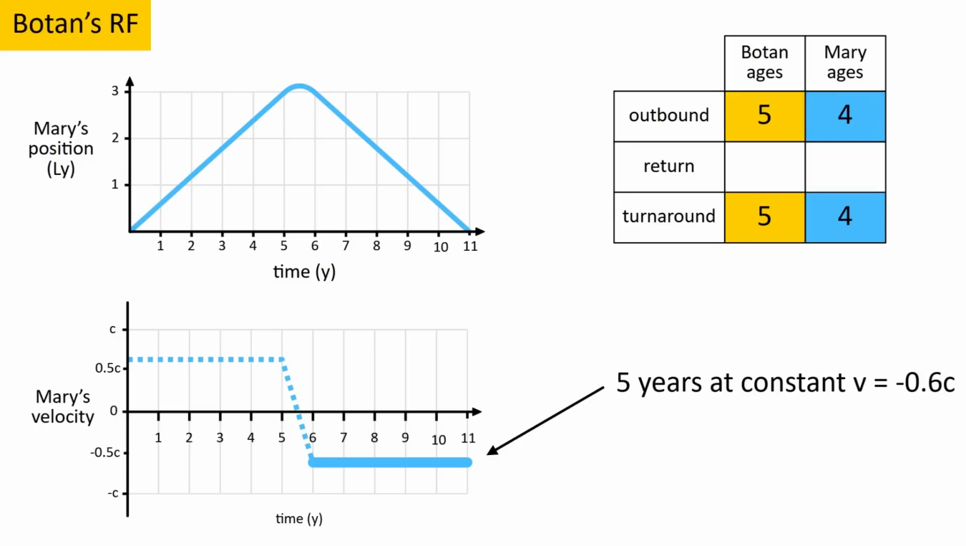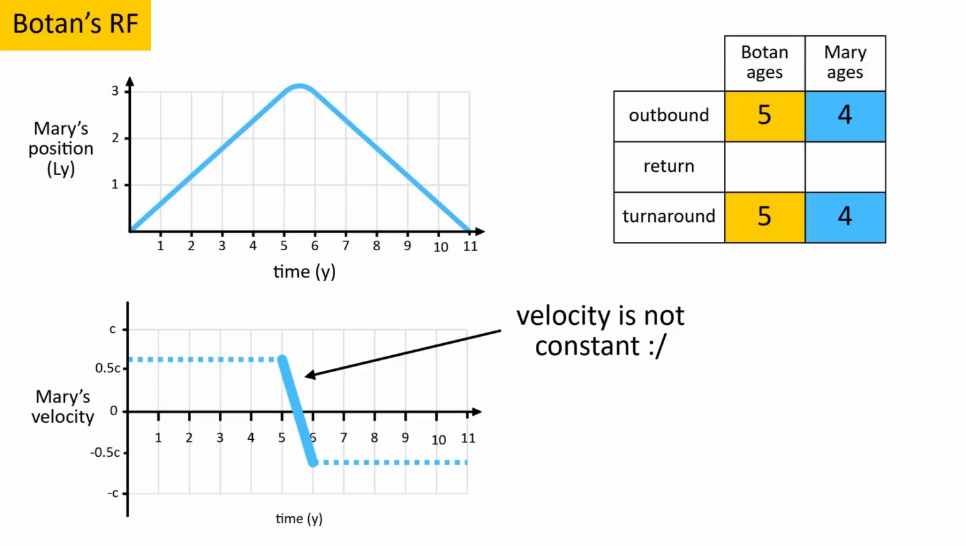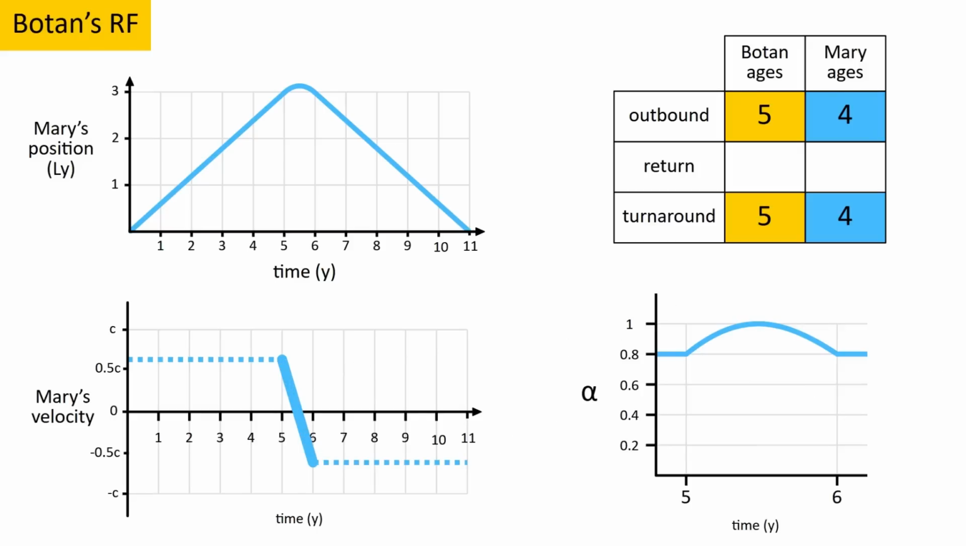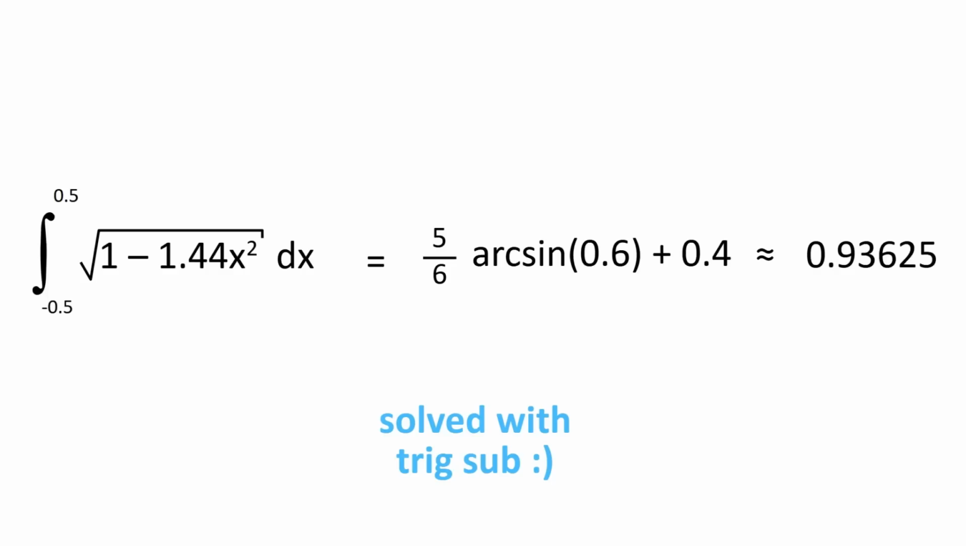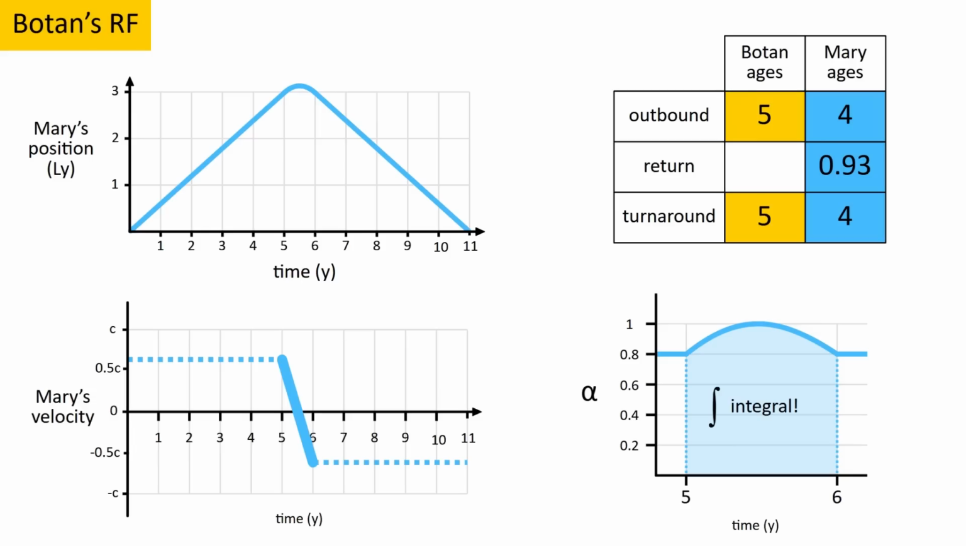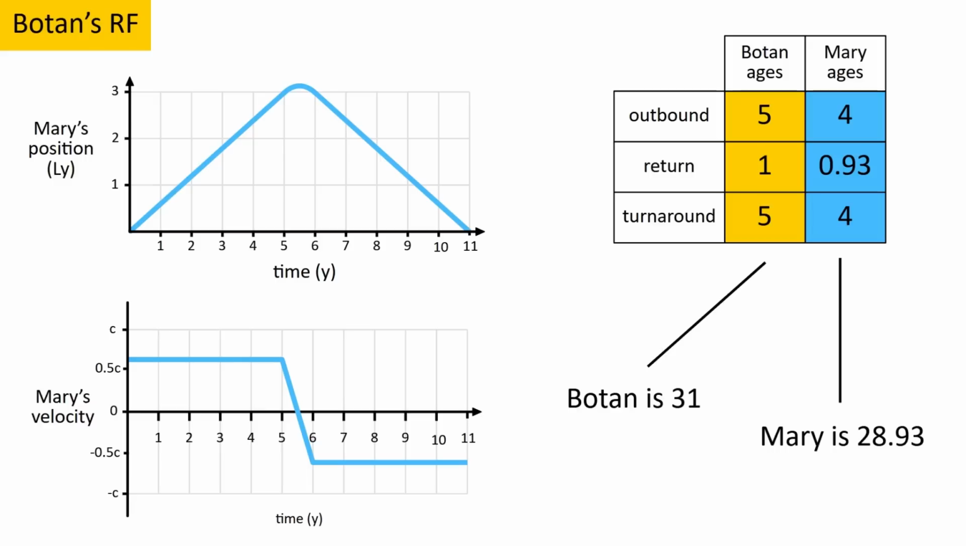The turnaround is where things get complicated. Since Mary's velocity isn't constant, it means her alpha factor also isn't constant, so the rate at which she ages is constantly changing. In order to figure out exactly how much she ages, we have to take an integral, but I'll spare you the details and we end up with Mary aging about 0.93 years, while Botan ages 1 year. Combining these, we can see that when they reunite, Botan is 31 and Mary is 28.93.